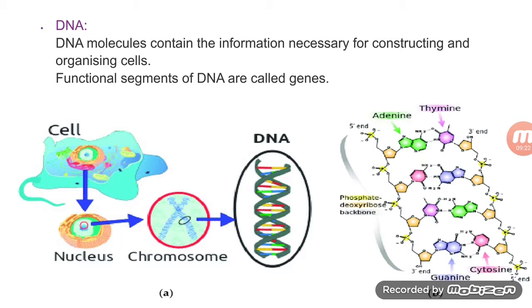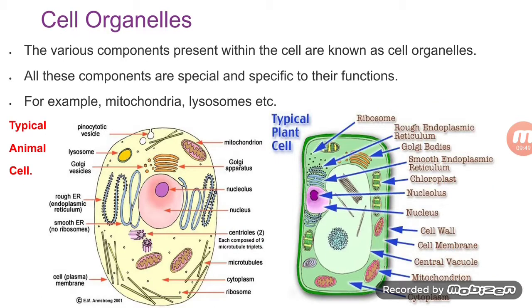You can see in the picture that first there is a picture of a cell. This cell contains at the center the nucleus, and inside the nucleus you can see there are chromosomes, and from this chromosome, a smaller part has been magnified. That is the DNA, and the DNA again has been magnified. It contains all these links out of which genes are made.